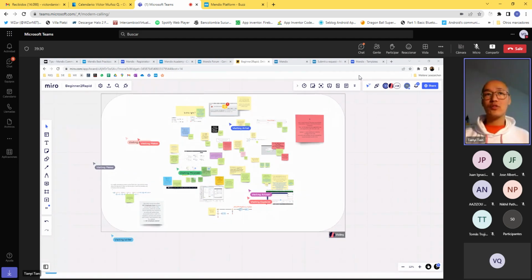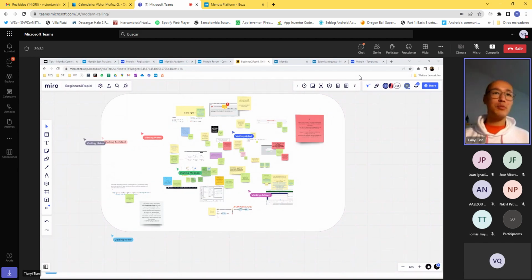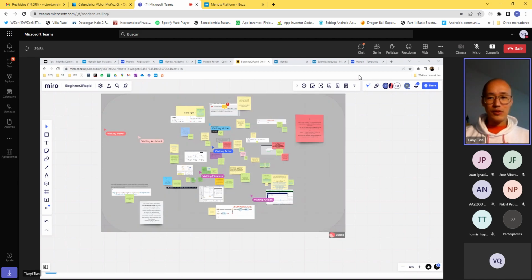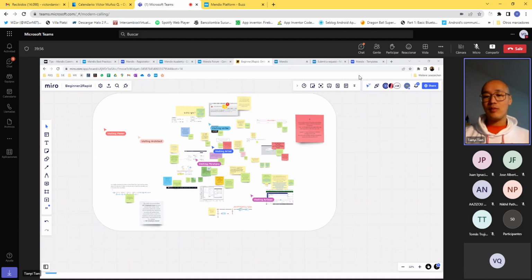So go to the Crash Course Learning Path 3.3.1 and start the exercises. You have all the support mechanisms at your disposal, and we will be meeting again tomorrow, same time, at 9 o'clock Berlin time in the morning. I don't know what time this is in your case, but join the course on time. We'll be dealing with some more exciting stuff tomorrow. I think that was the first day, first classroom interaction. You guys have been great.